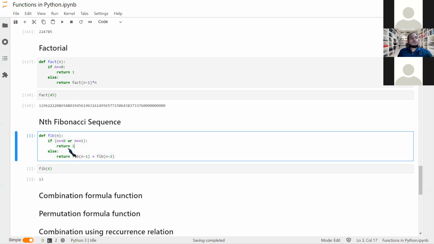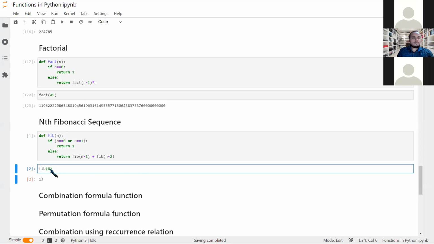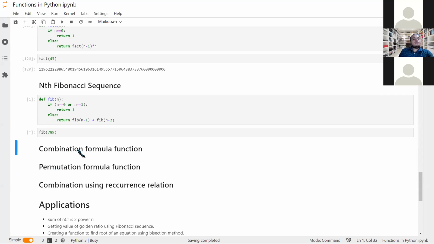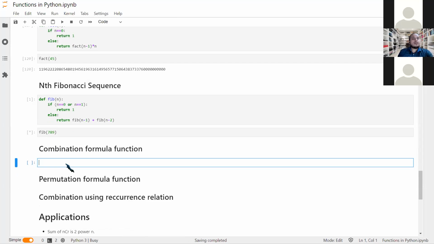Okay, so you can go for a greater number. If we want to find the 789th Fibonacci number, it will take time. Till then, we will see some other things. Now we all know we have studied in our K plus 12.